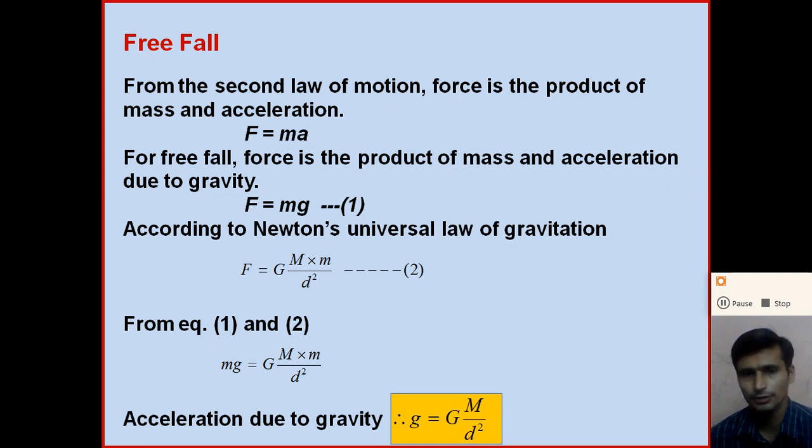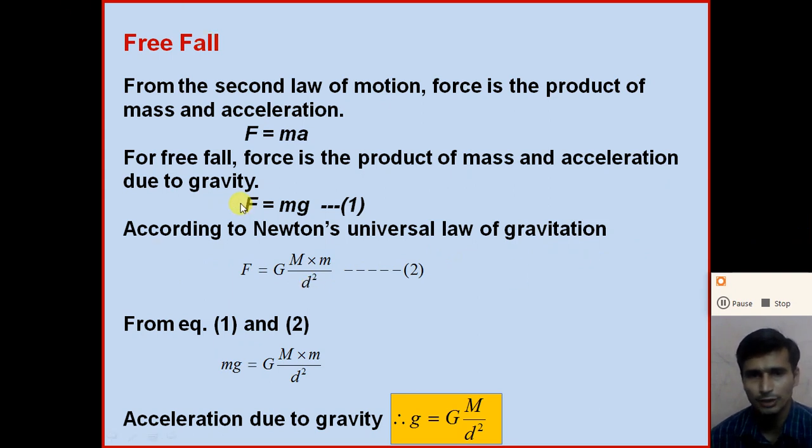Now, according to Newton's universal law of gravitation, the force acting on the object by the earth, right, F is equal to G capital M into small m divided by d square, where capital G is the universal constant of gravitation. Its value is 6.67 into 10 raised to minus 11, right? Capital M is the mass of the earth, small m is the mass of the object, and d is the distance between the earth and the object.